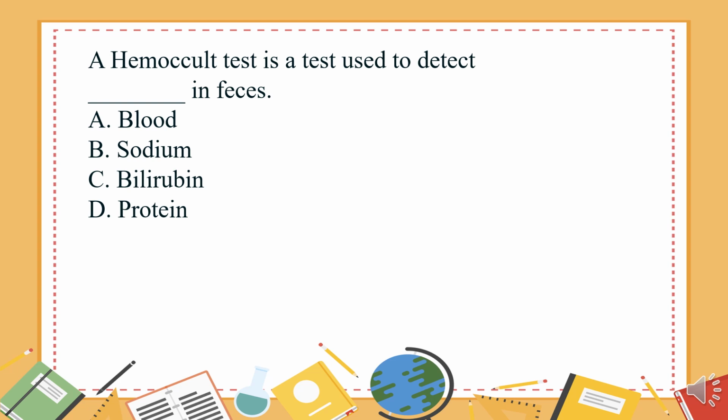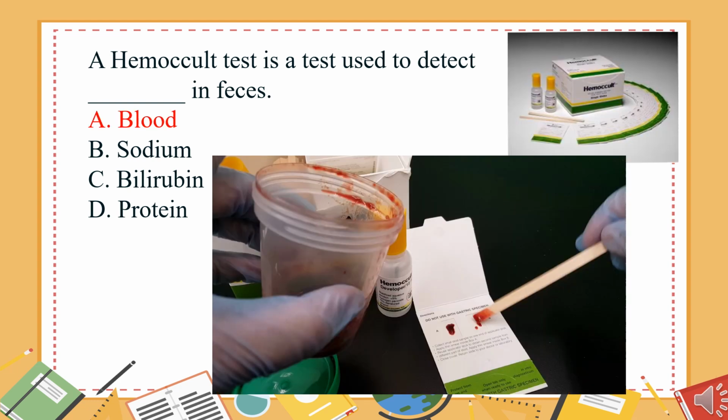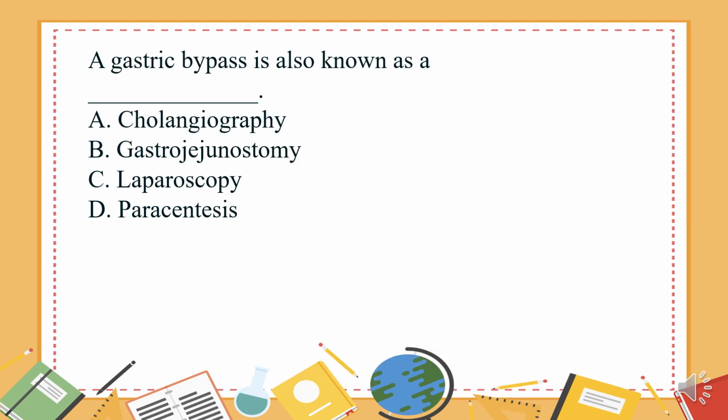A hemoccult test is a test used to detect what in feces? A. Blood. B. Sodium. C. Bilirubin. D. Protein. The answer is A. Blood. A gastric bypass is also known as a what? A. Cholangiography. B. Gastrojejunostomy. C. Laparoscopy. D. Paracentesis. The answer is B.